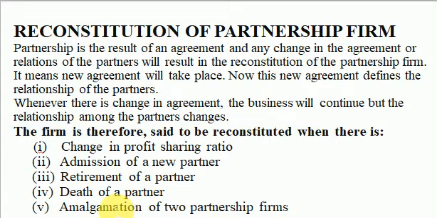So in that case, your answer was point number one, change in profit sharing ratio, and point number five, amalgamation of two partnership firms. So when you note down these five cases in your copy, mark it important. I hope it's clear.